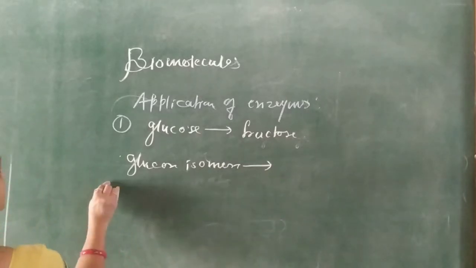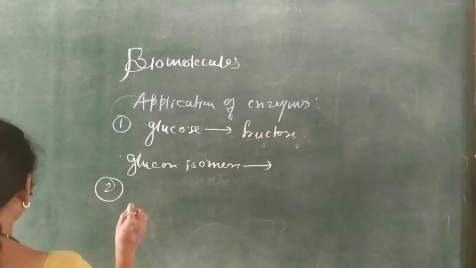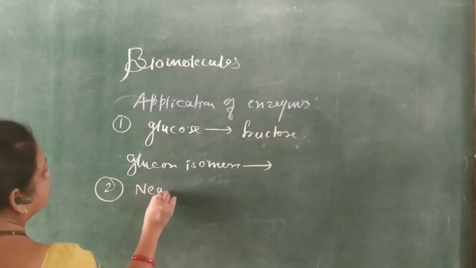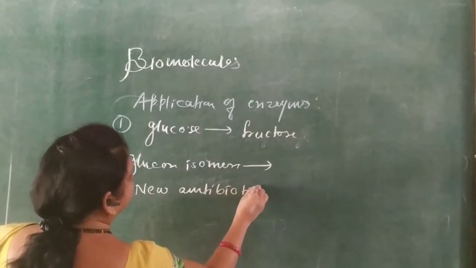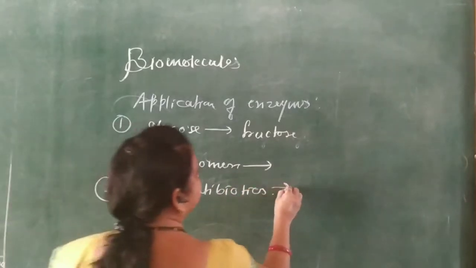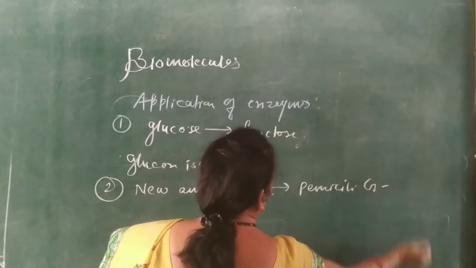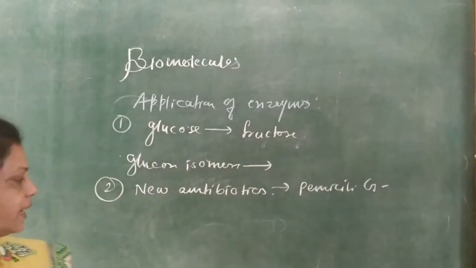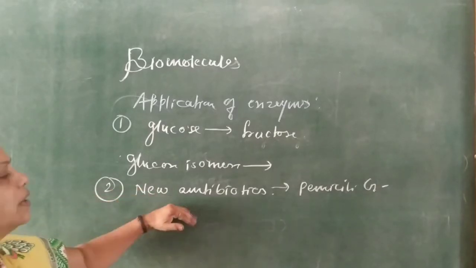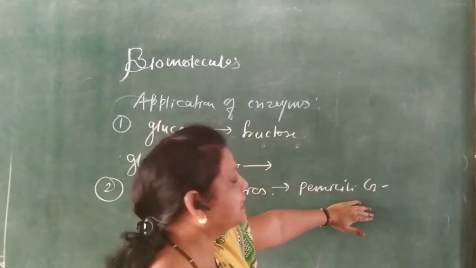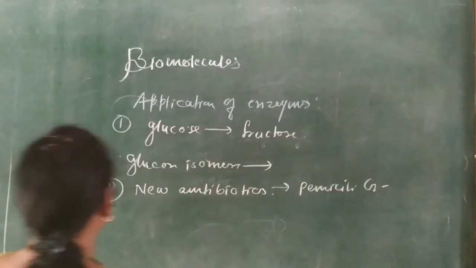The second application is in making new antibiotics, using penicillin G, that is, the manufacturing of new antibiotics from old antibiotics.